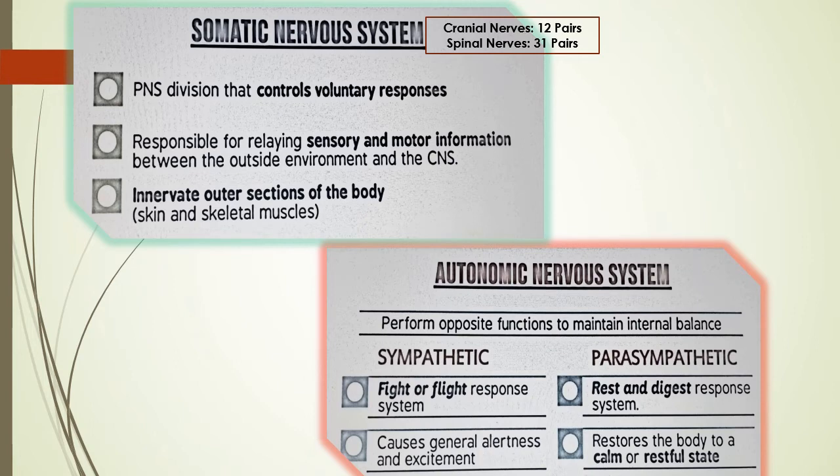Autonomic nervous system performs the opposite function to maintain internal balance. It is divided into sympathetic, means your fight or flight response, and causes general alertness and excitement. That's sympathetic. Parasympathetic is rest and digest, restores the body to a calm, restful state. So many nerves are associated here.